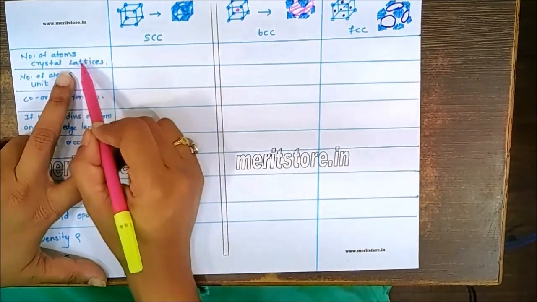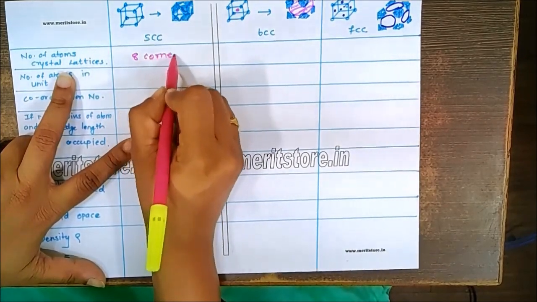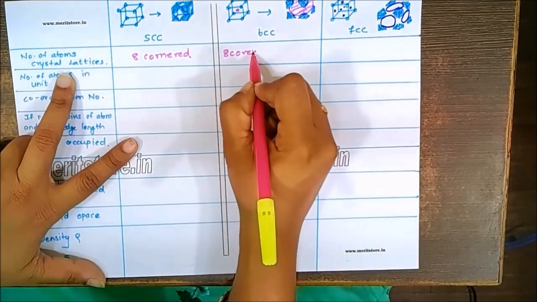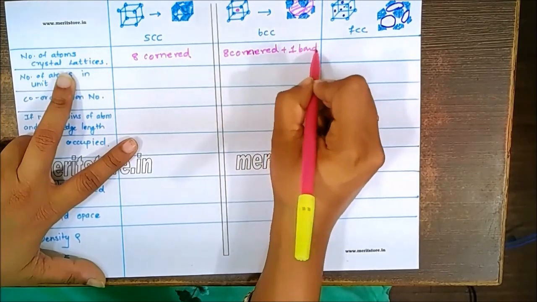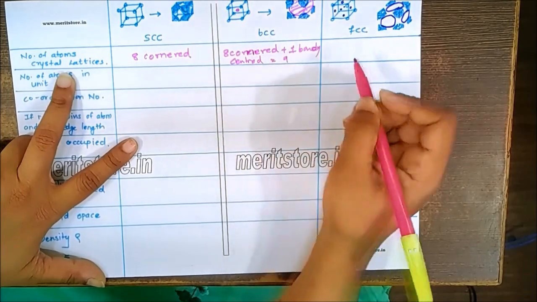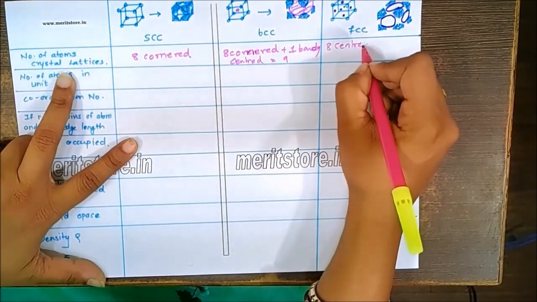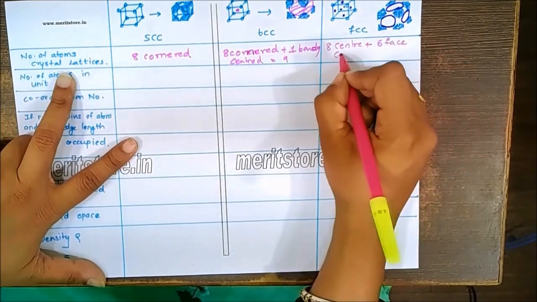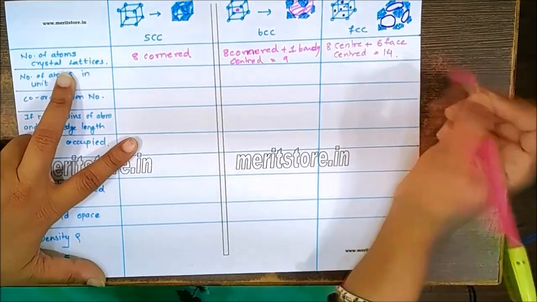If I talk about the number of atoms in the crystal lattice, here we have 8 corner atoms. Here we have 8 corner atoms plus 1 body-centered atom, so that makes a total of 9. Here we have 8 corner atoms plus 6 face-centered, so that makes a total of 14.